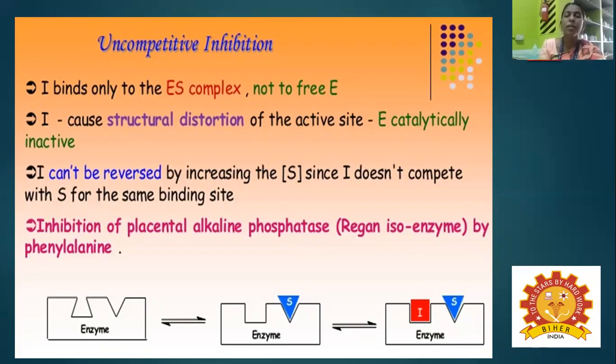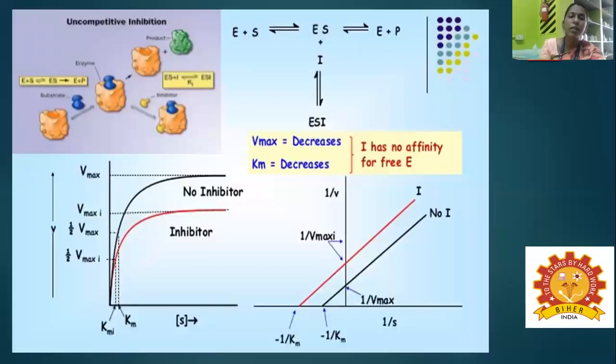So, for example, the inhibition of placental alkaline phosphatase by the amino acid phenylalanine. How can it be inhibited? The substrate binding site is separate, and apart from that the inhibitor can come and bind. So here, uncompetitive inhibitor means the ES combines with the inhibitor to form the ESI complex.